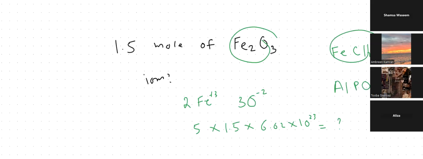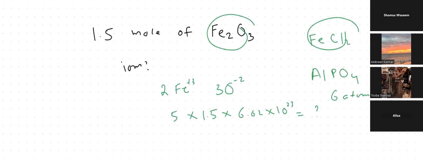But if I ask how many ions are there in aluminium phosphate? One aluminium ion, and it contains 1 phosphate ion, right? So the number of ions will be 2 multiplied by Avogadro's number. And atoms will be 6 multiplied by Avogadro's number. Got it?